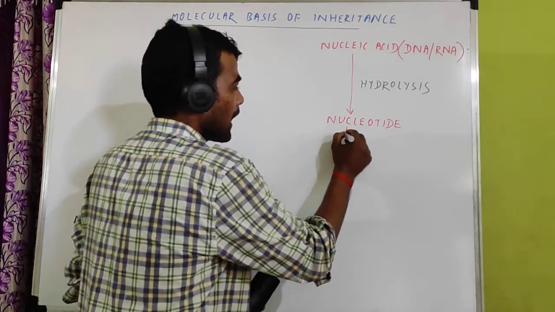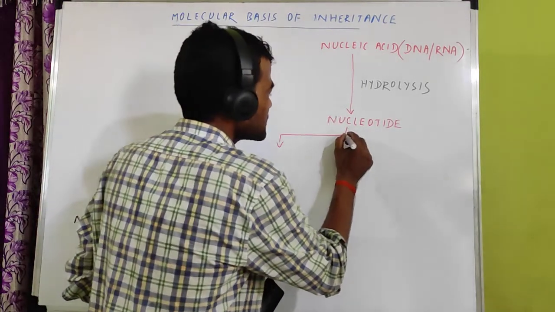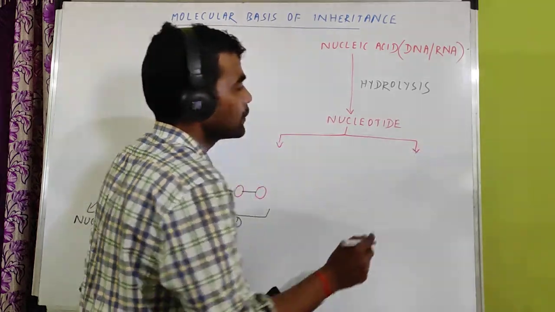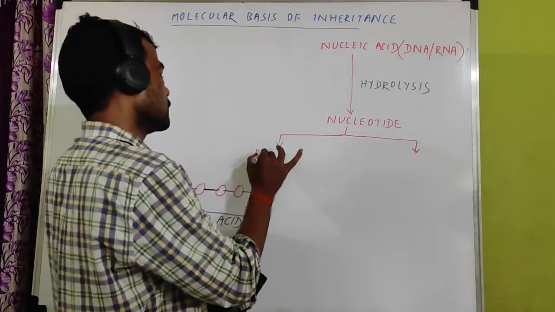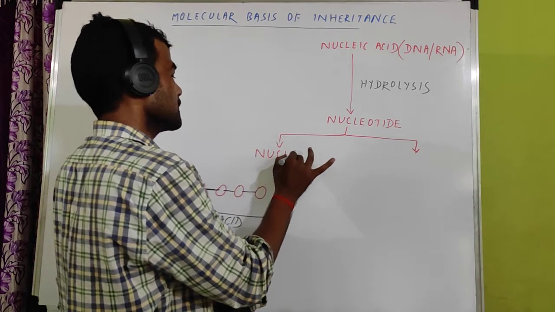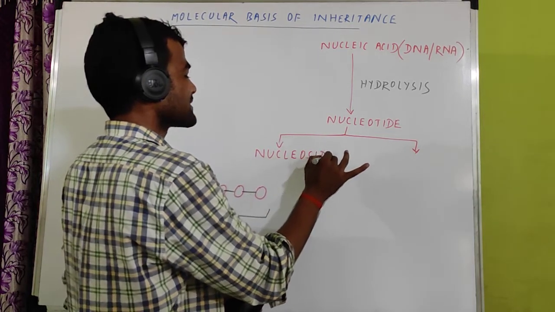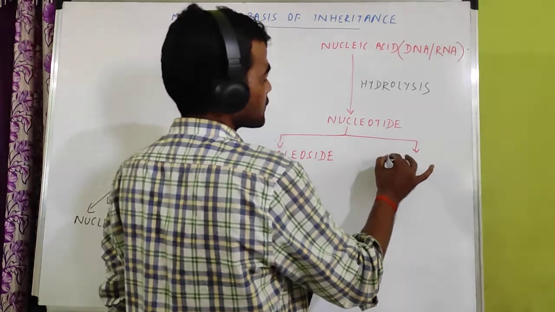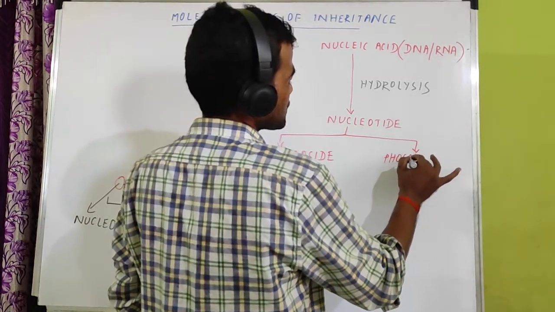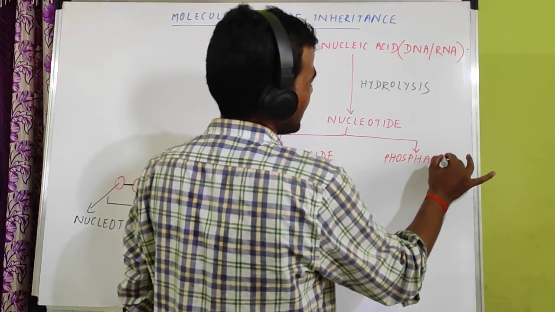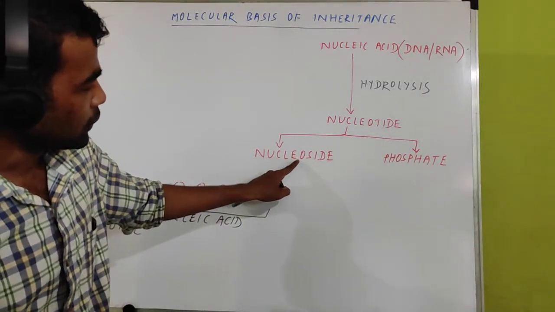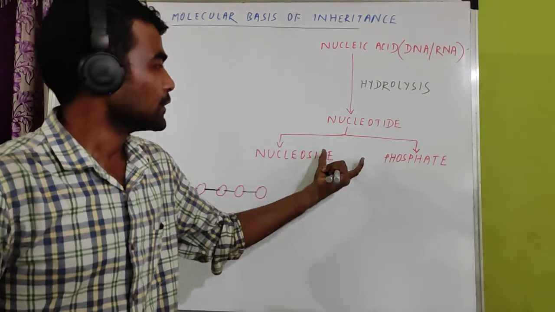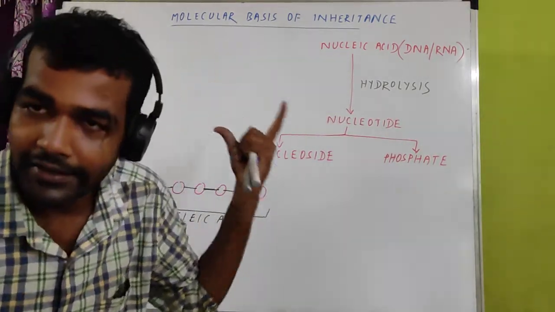Each nucleotide can be broken into two parts. Number one is called nucleoside. Second is called a phosphate. Nucleoside and phosphate. So when you combine a nucleoside and a phosphate, you will get a nucleotide.